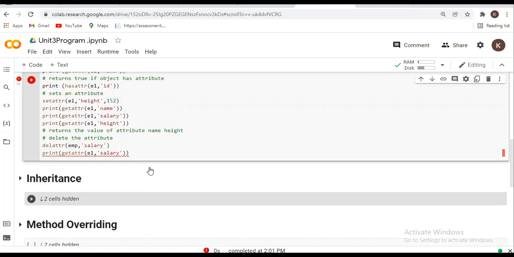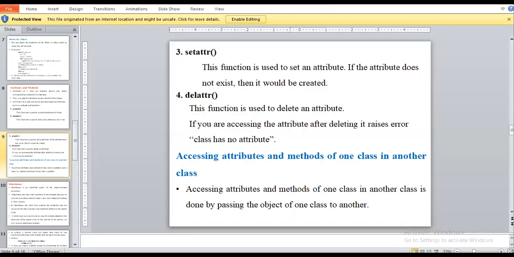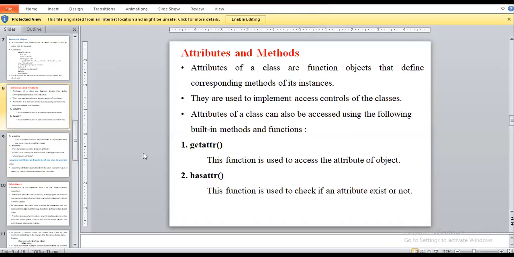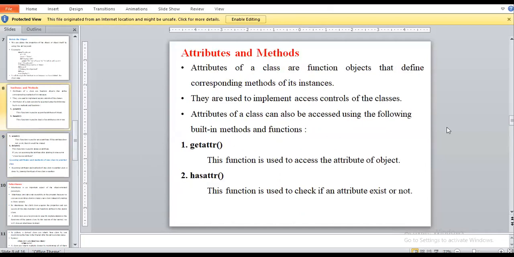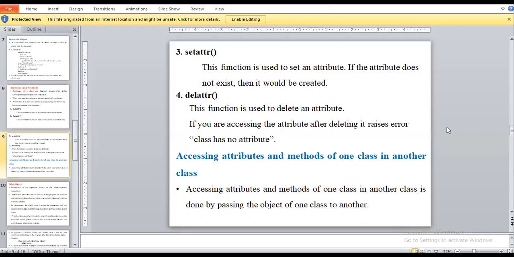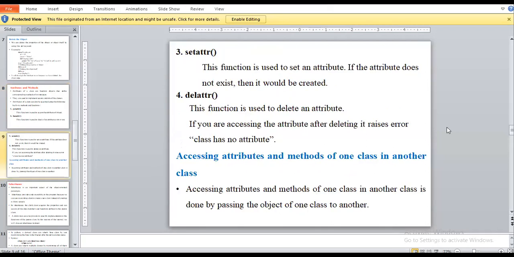Okay, so these four are the operations related to the methods and functions for attributes: get attribute, has attribute, set attribute, and delete attribute. Any doubt related to these four points that we use in most programs? We use all of these attributes.